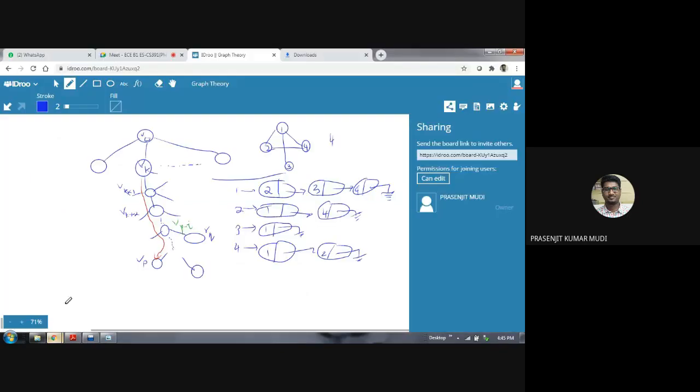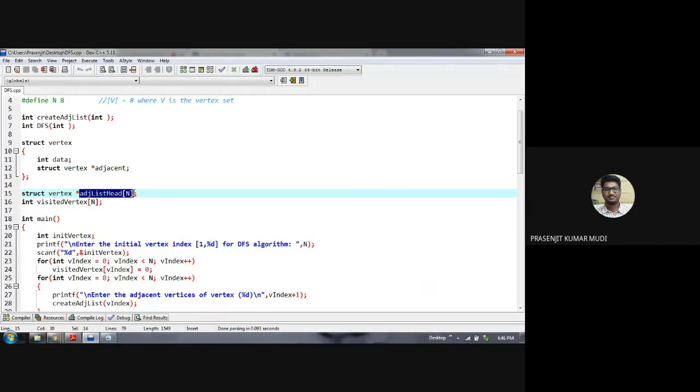Each of these pointers is supposed to point towards the first node of the 8 linked lists. So here in this picture 4 linked lists are there. The first node of the first is 2, first node of the second linked list is 1. So there will be a pointer which is pointing towards the first node, and another pointer pointing towards the first node of the second linked list. So you require 8 pointers which are pointing towards the first nodes of the 8 linked lists. Those 8 pointers are present inside this array, the adjacent list head.